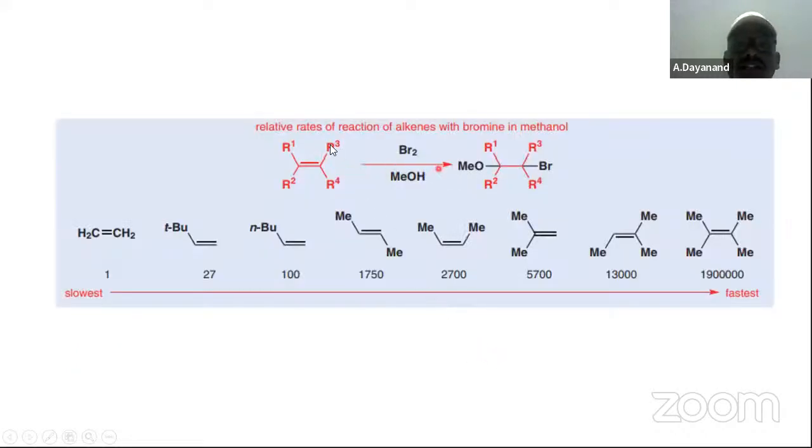Bromine, methyl alcohol. Relative rates of alkenes with bromine in methanol. Okay, bromine followed by methanol. The higher the substitution, the more the reaction rate. Substitution ekkunte reaction rate ekkuva. Okay.